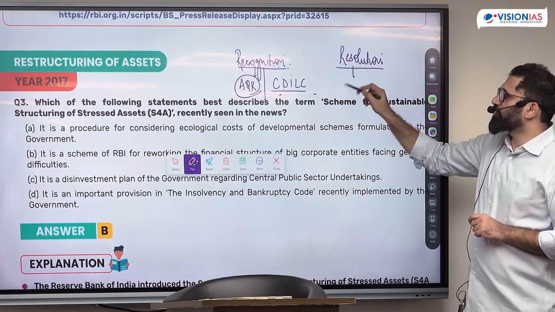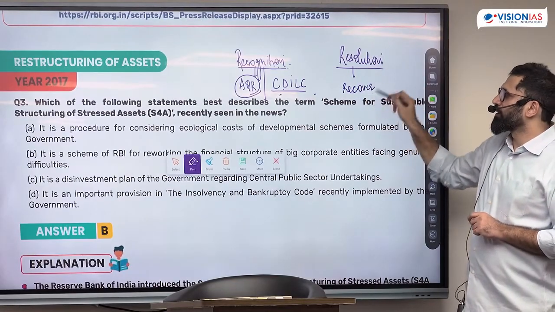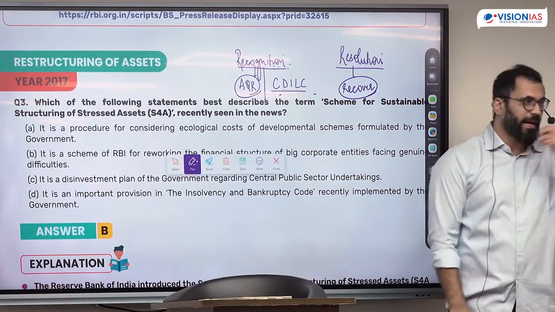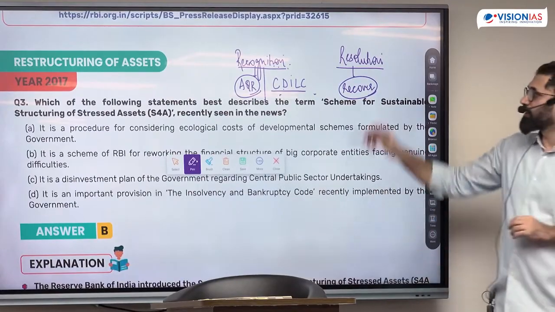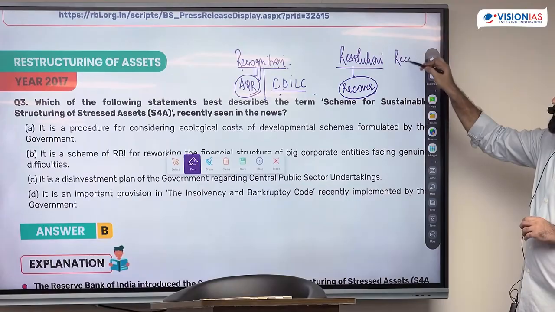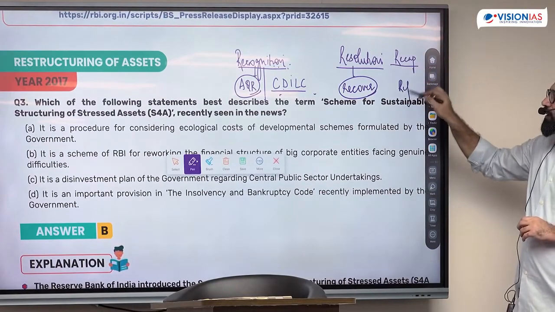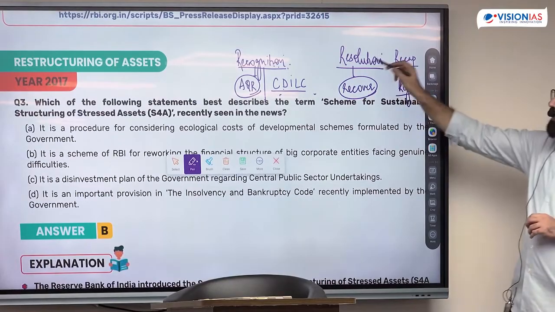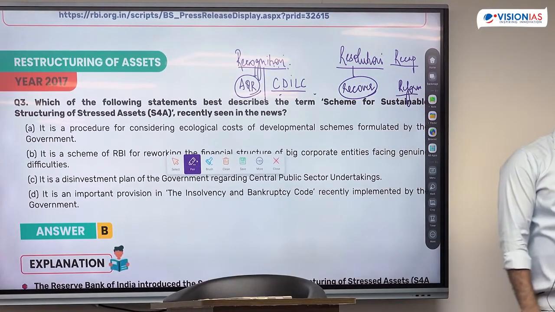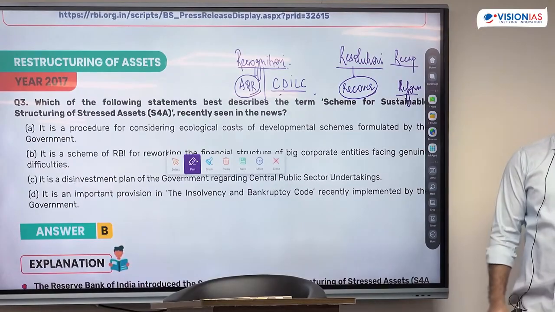resolution. Resolution means try to recover the loan. Try to take out value from the loan. The third step was give the banks money to do more business, recapitalization. And the fourth step was reform the process. Now under resolution, the RBI came out with a number of steps, number of notifications.